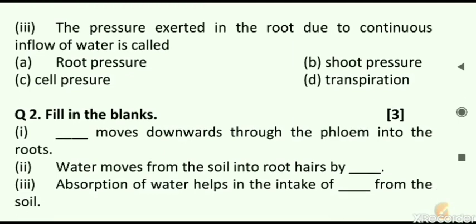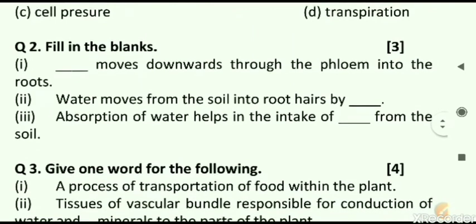What is it? The second question now is fill in the blanks for 3 marks. First, dash moves down through the phloem into the roots. Second, water moves from the soil into the root hairs by dash. And the third, absorption of water helps in the intake of dash from the soil.